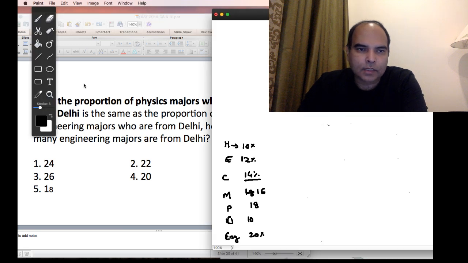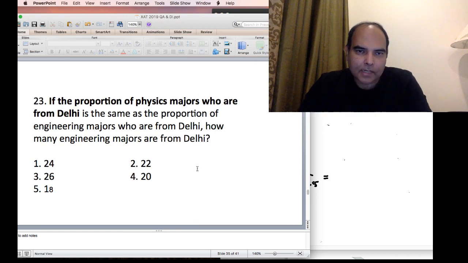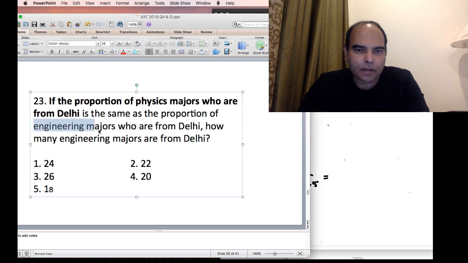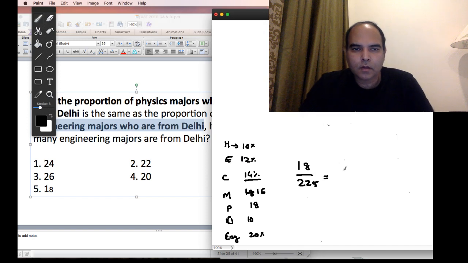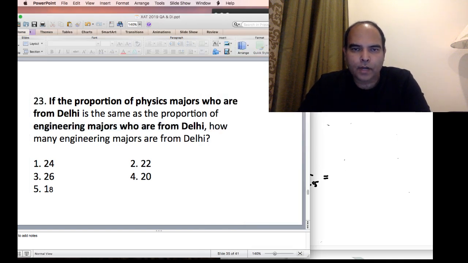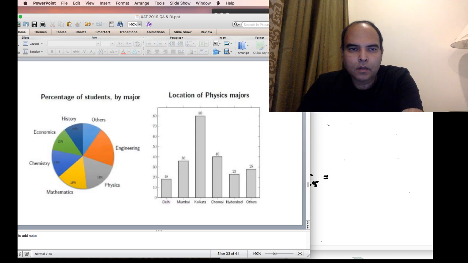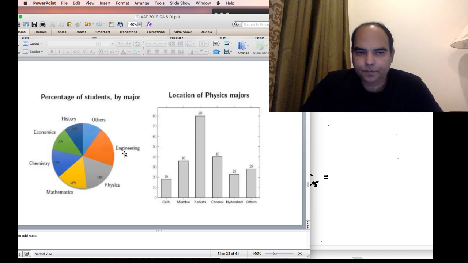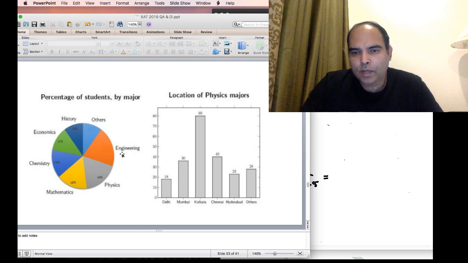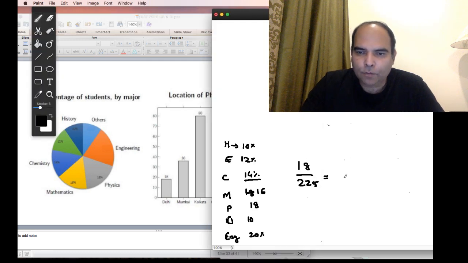So the reaction to this statement should be 18 out of 225 is the same as the proportion of engineering majors who are from Delhi. So यहाँ पे you need the value of the engineering percentage. तो यहीं पे without the value of 20% you can't solve this question.